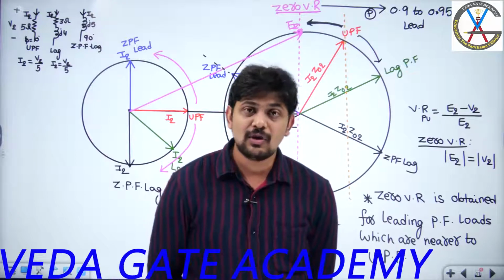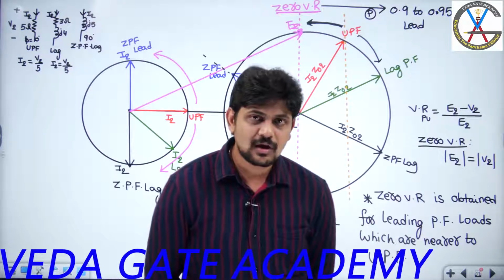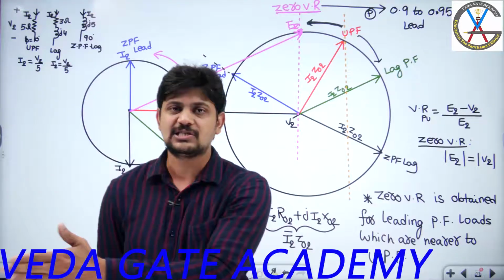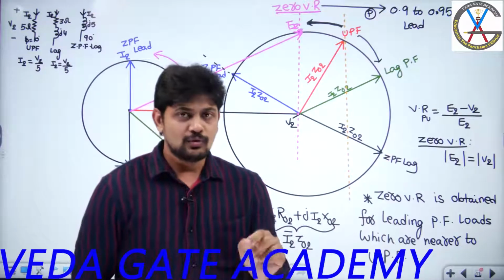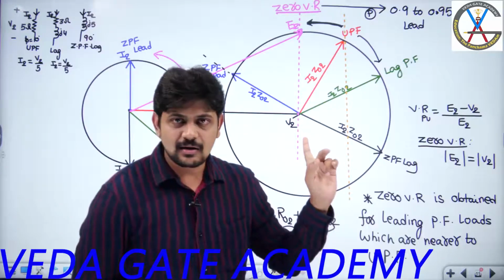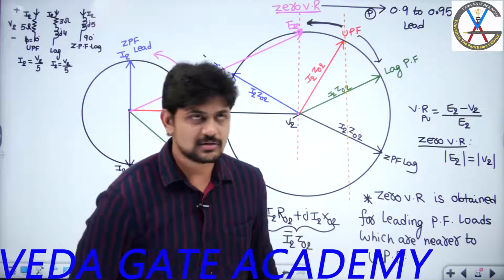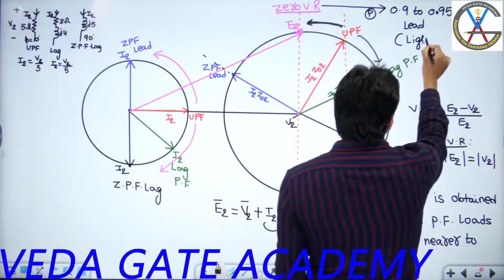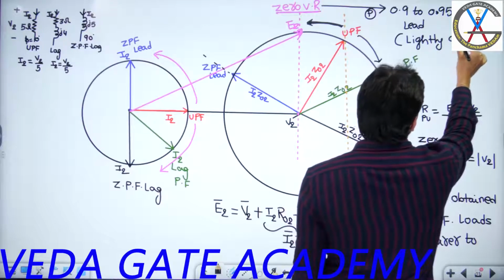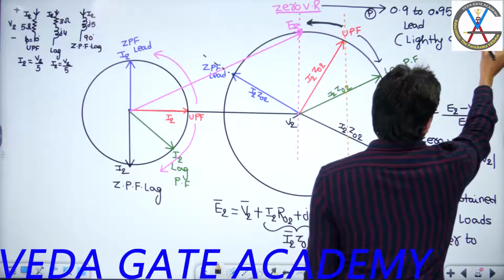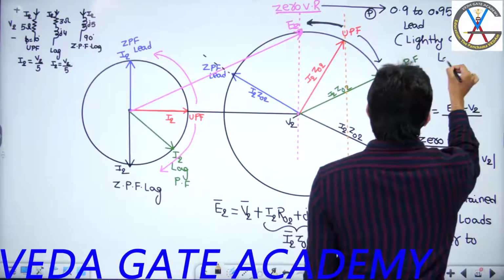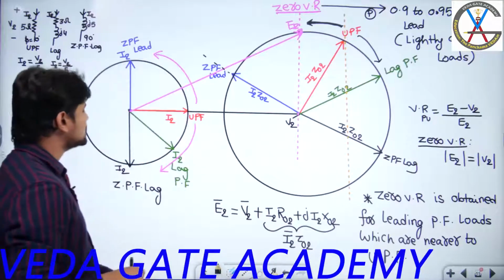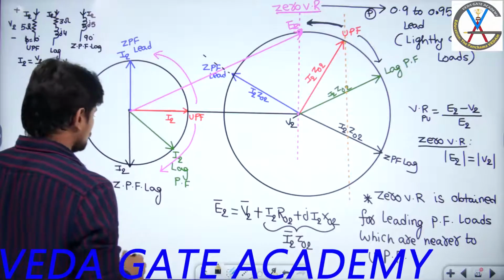That means I need to choose lightly capacitive loads or highly capacitive loads? I need to choose lightly capacitive loads, which are more resistive in nature. Okay, so for those kinds of loads, I can get zero voltage regulation. So in terms of loading, I can say it is lightly capacitive loads. This is the condition for zero voltage regulation. Now we will try to understand the last point, the condition for maximum voltage regulation.